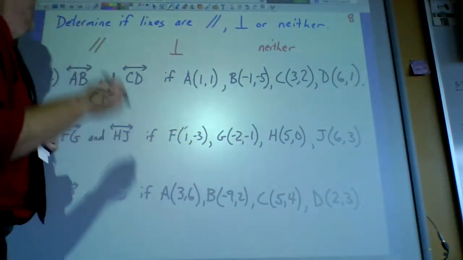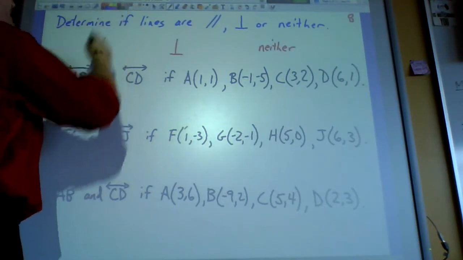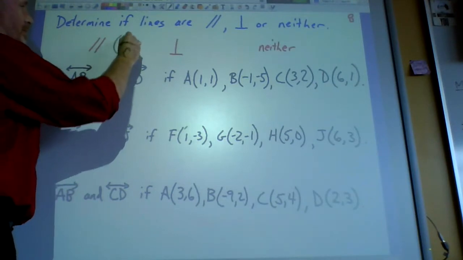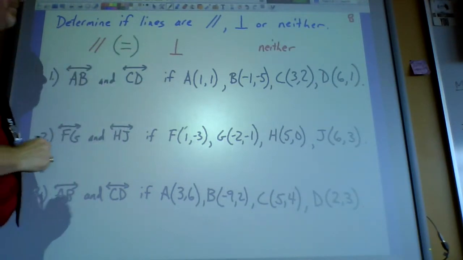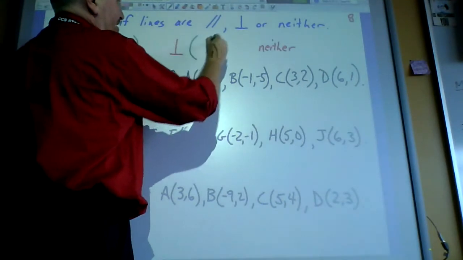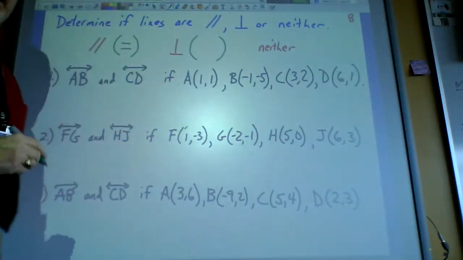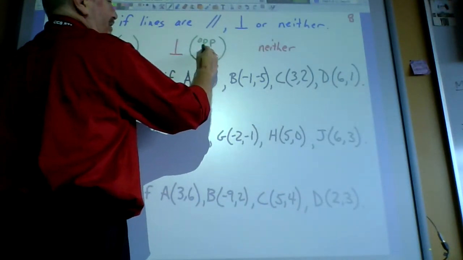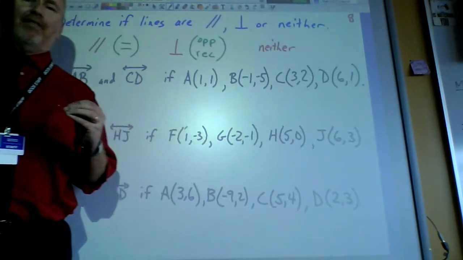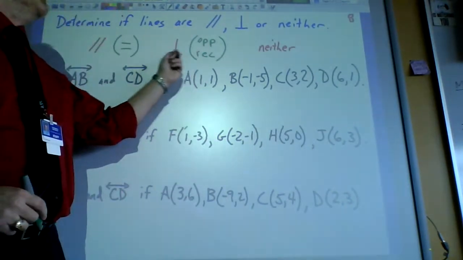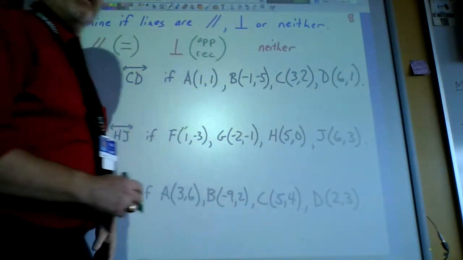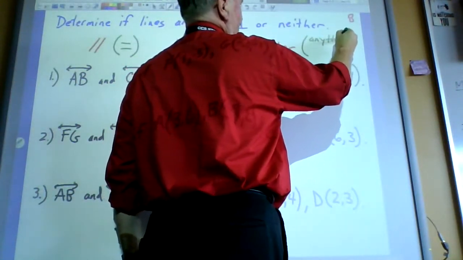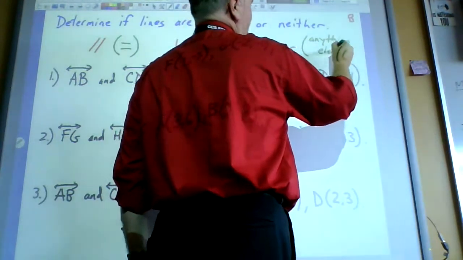Now here's your cheat sheet. We just learned that to be parallel, your slopes need to be equal, so I'm going to put a big equal sign next to parallel. And to be perpendicular is this sort of new concept of putting opposite and reciprocal together. That's new. Opposites aren't new. Reciprocals aren't new. But putting them together is. So if it's opposite reciprocal, then they're perpendicular. And neither, what's that, Mr. Metcalf? That's anything else. If they have any other relationship, they are neither.